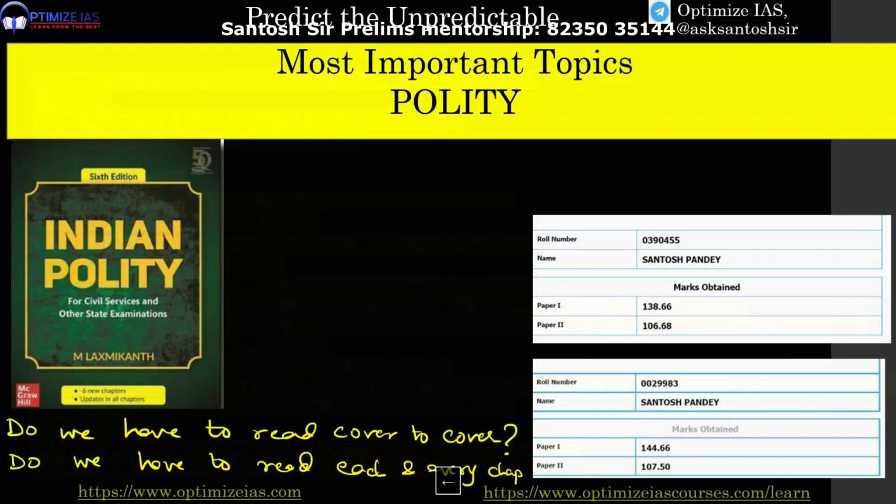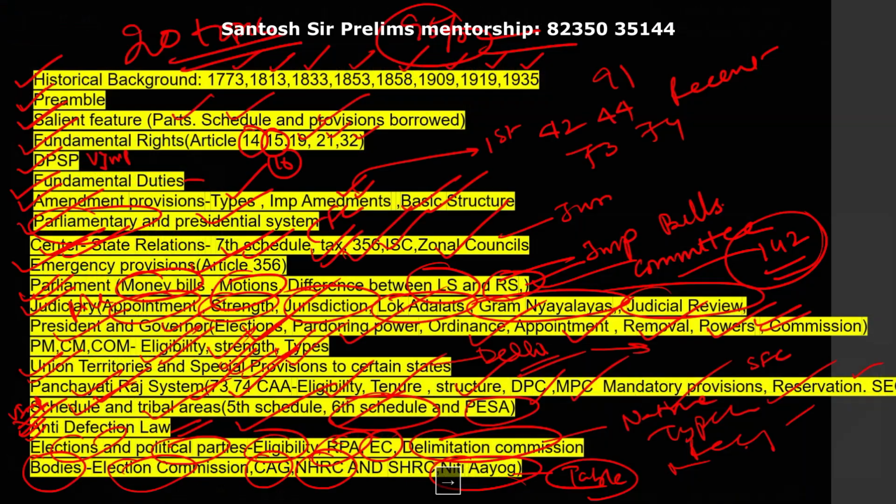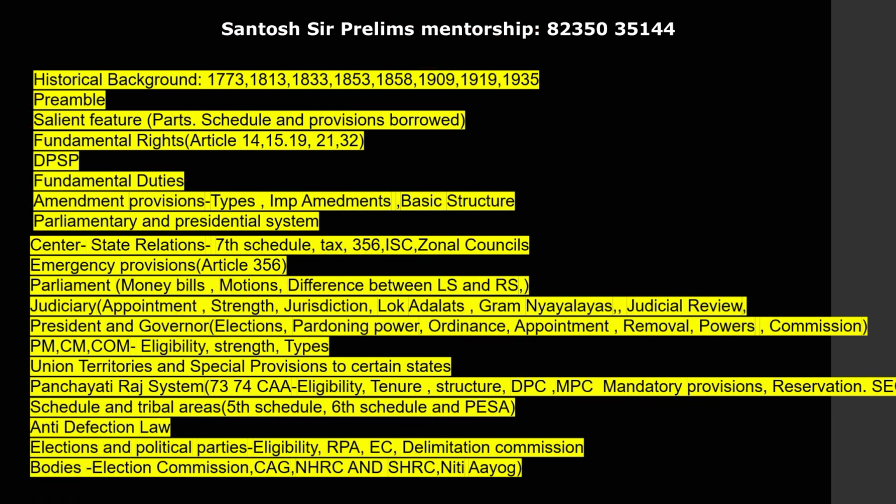Let me again show you. Do not read the entire book, just focus on these chapters. I have prepared the list and the subtopics analyzing the last 30 years of papers. And don't just read. Many candidates are just passively reading.